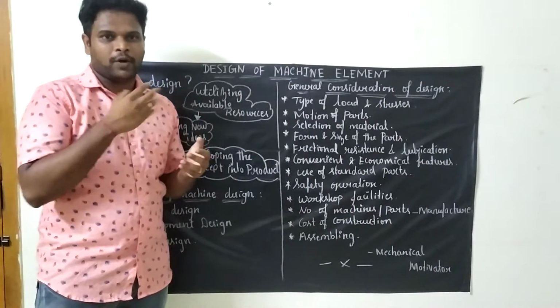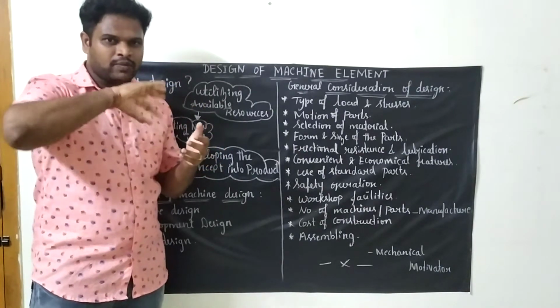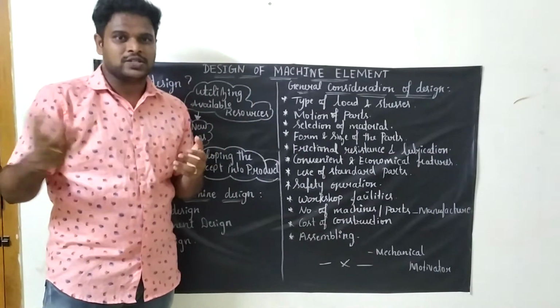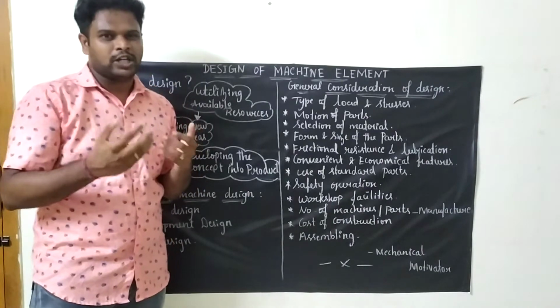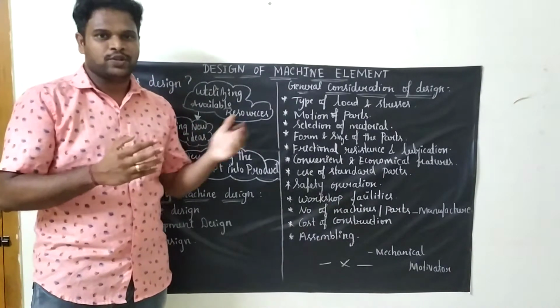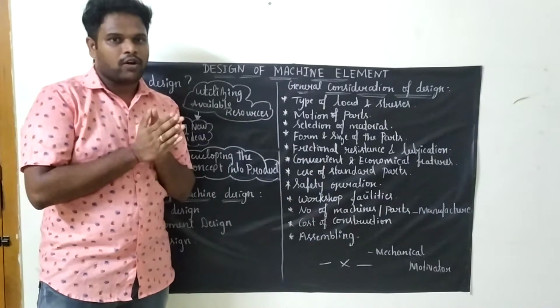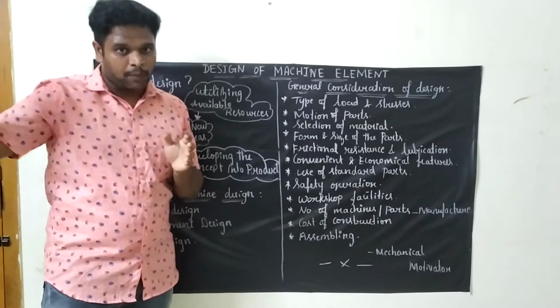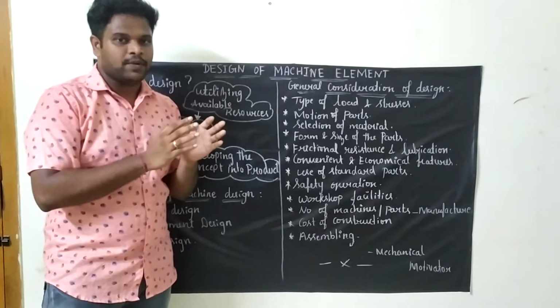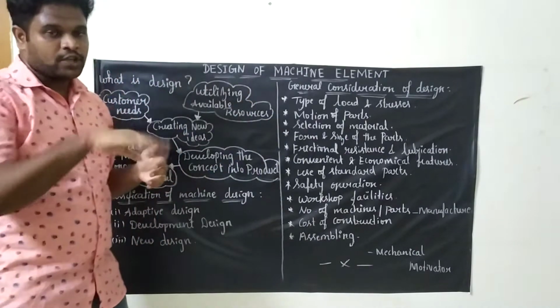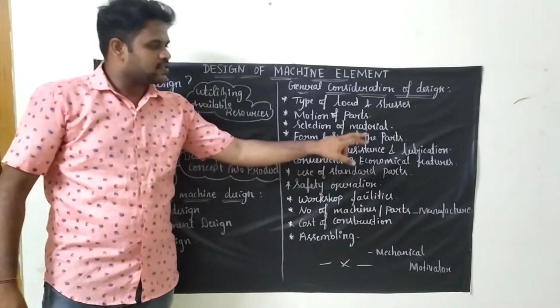If you give a particular design and the product which is available in the industry is not matching with the design, then ultimately it won't match with your design parameters, right? So plan accordingly. Whatever things are available in the market, try to put the exact dimension and size of the parts of the machine components.